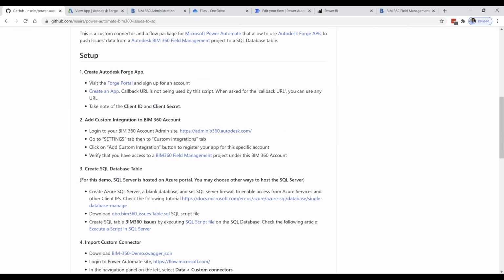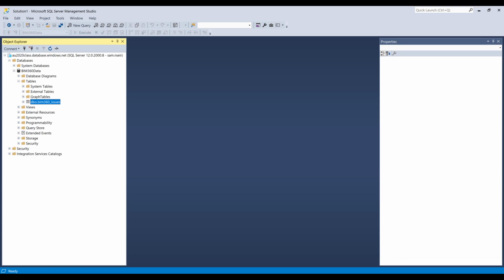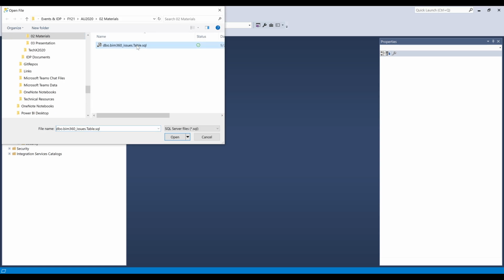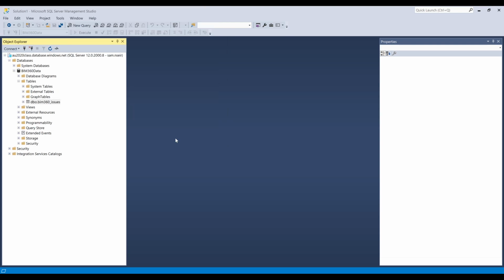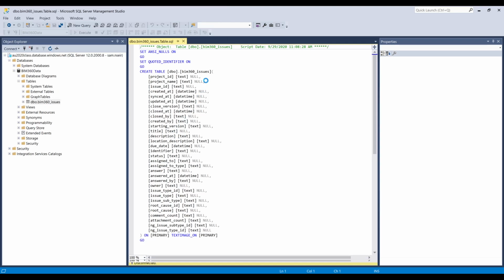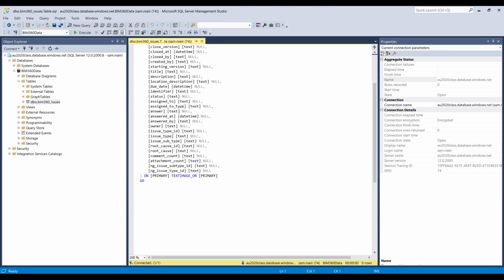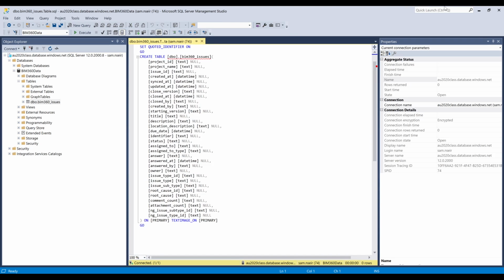So let's start with the SQL. I already created the database, but basically you can do it from SQL Server Management Studio. You can click on open file and select this, and then you can execute it. So this is pretty much the schema of the table. I already have it done, so the database setup is done.